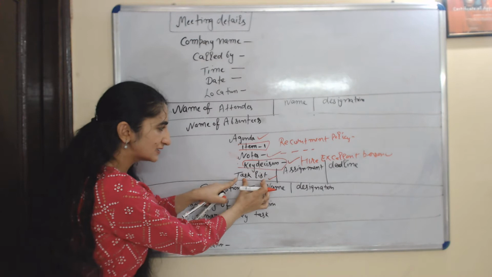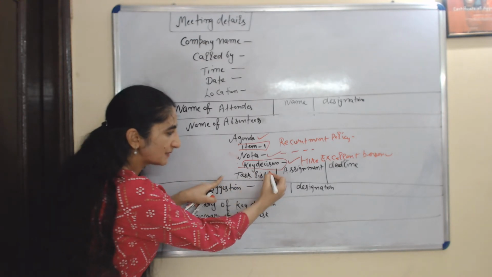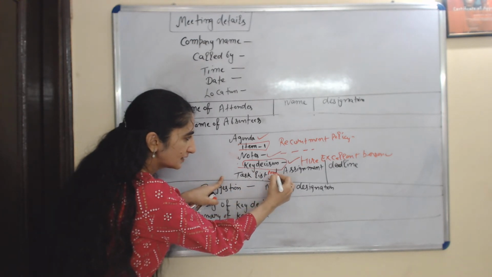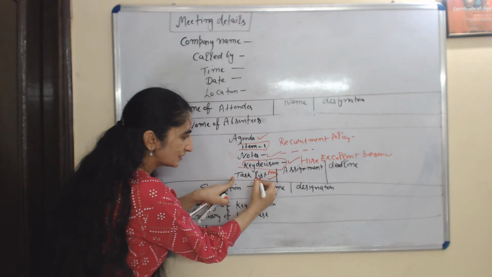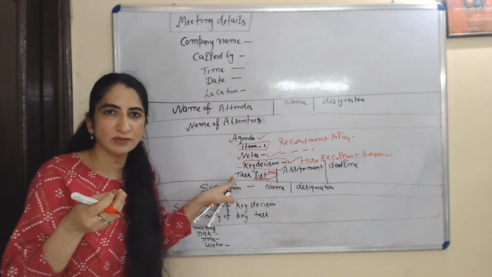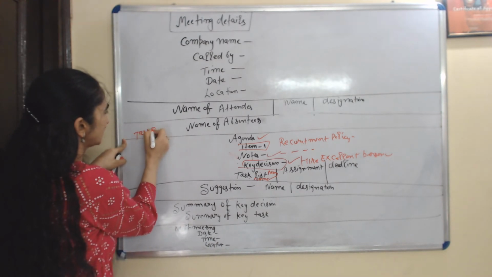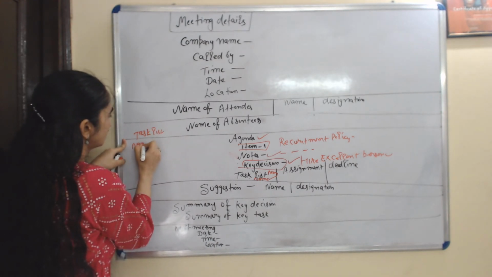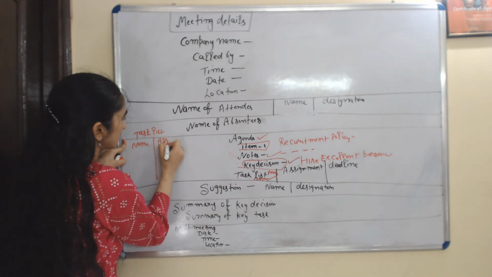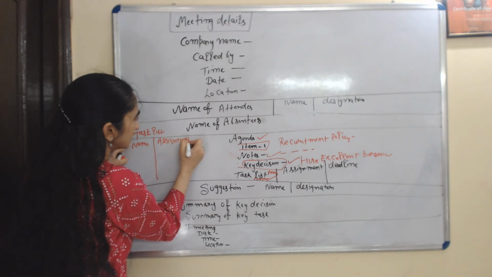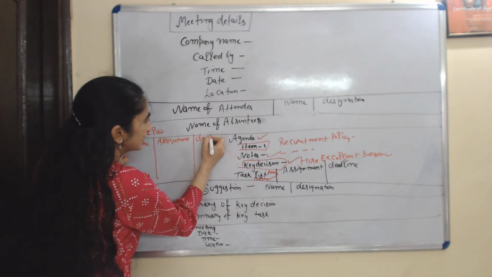Okay, task listed means person name. Suppose Mohan, you can write that. In task listed I will mention name, assignment, and deadline.